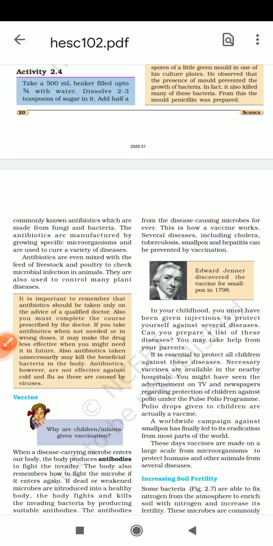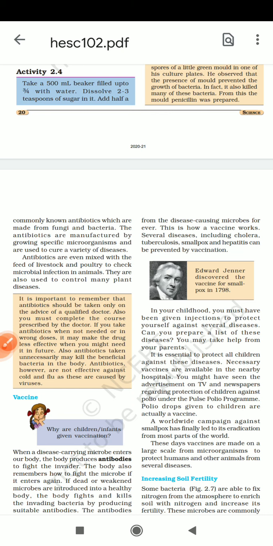If you take antibiotics where not needed, or in the wrong dose, it may make the drug less effective when you might need it in the future. Also, antibiotics taken unnecessarily may kill the beneficial bacteria in the body. Antibiotics, however, are not effective against cold and flu, as these are caused by viruses.